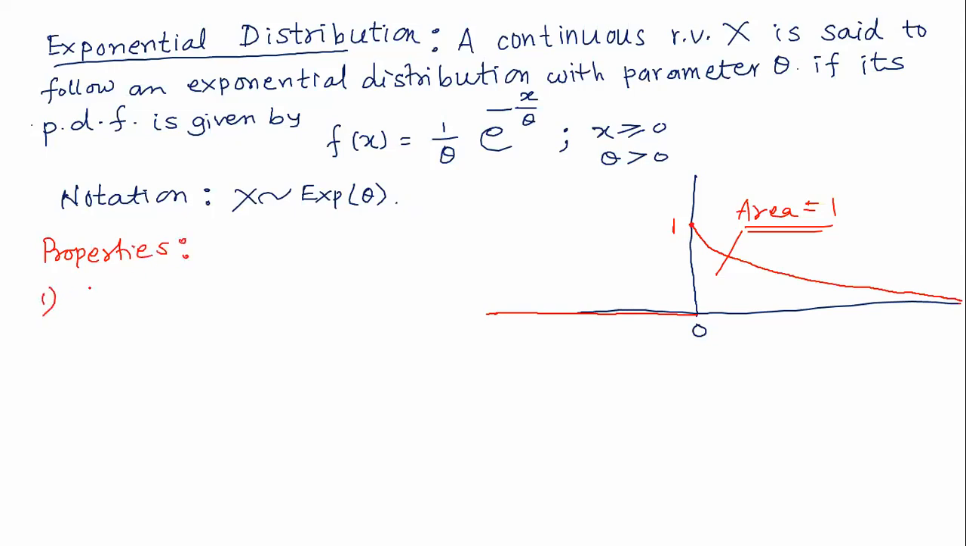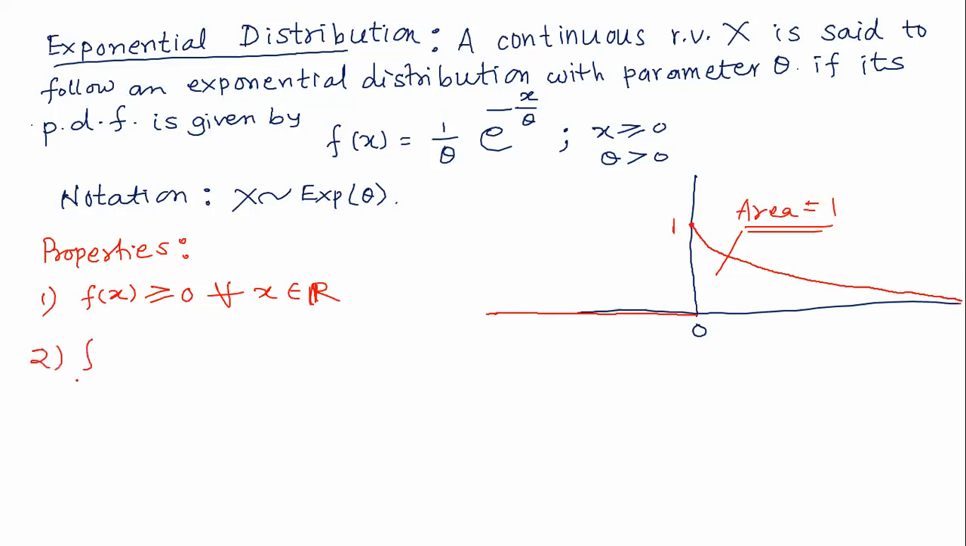Property 1 is that f of x is greater than or equal to 0 for any real value of x. You can see f of x equal to e to the power minus x, or you can see the graph. If you consider any value from minus infinity to 0, f of x is 0, and then from x equal to 0 until infinity, f of x is some positive value. So f of x is always greater than or equal to 0.